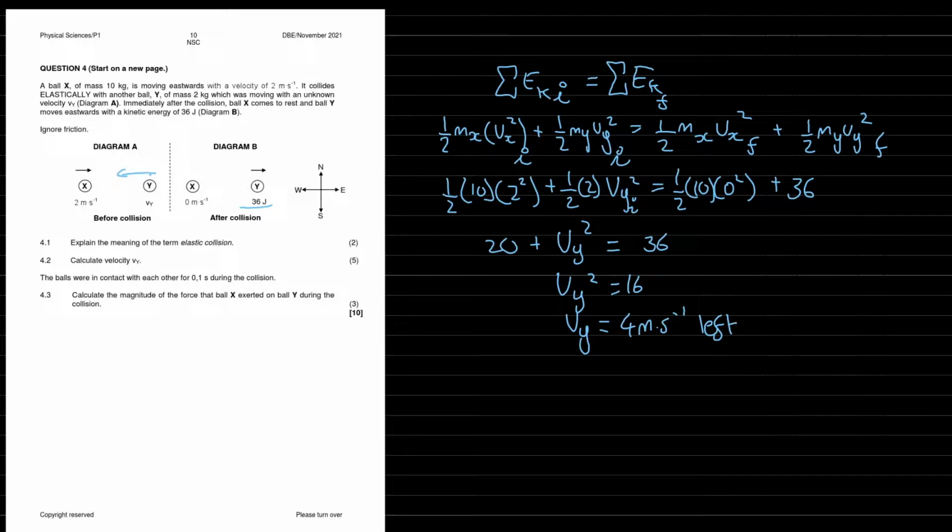Alright. The balls were in contact with each other for 0.1 seconds during the collision. Calculate the magnitude of the force that ball X exerted on ball Y during the collision. So we're going to take a look at that. I'm going to switch my colors around. So 4.3. And calculate the magnitude of the force to ball X. So we're going to use F net. It's equal to the change in momentum over change in time. Change in momentum of ball X on Y. So that's going to be m times (V final minus V initial) over the change in time, which they told us was 0.1.